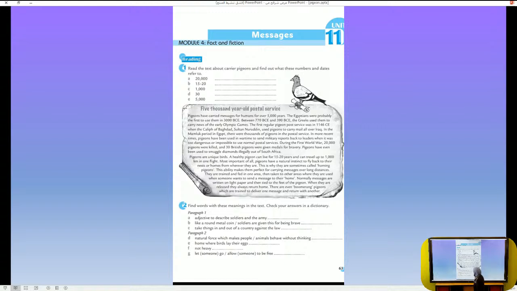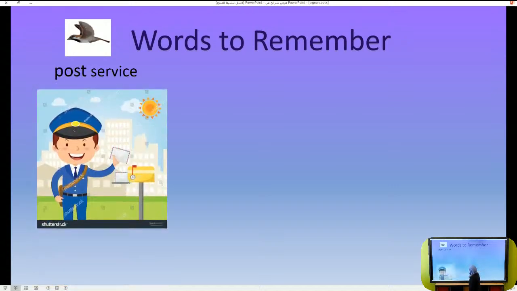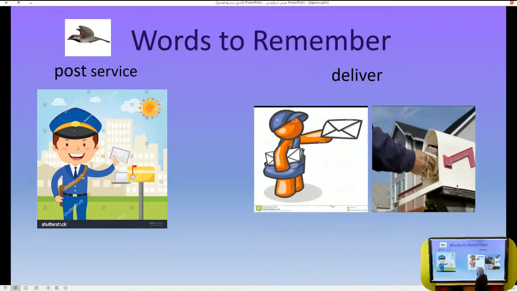This is the page of your book, activity book, page 63. I wish you can follow me in your book. It's better. First, we have some words to remember. The first word is post service, the system that we all use when we want to send a letter. This is the postman. And we have the word deliver. This word means to bring something like letter or something else and hand it to someone by someone else. We can deliver a letter, a message, sometimes food by a restaurant. This is deliver.